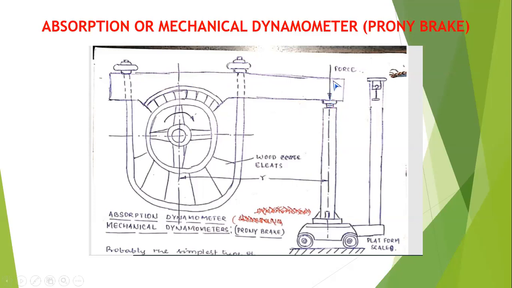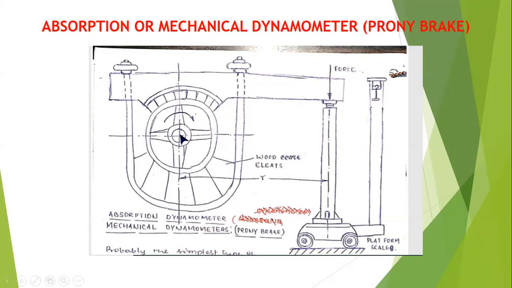This arrow mark indicates applying the load on the lever provided here, so that the rotation of the engine comes to slower speed or standstill position by applying pressure on the pulley which is connected to the shaft of the engine.